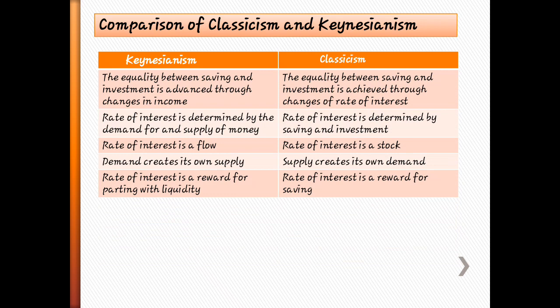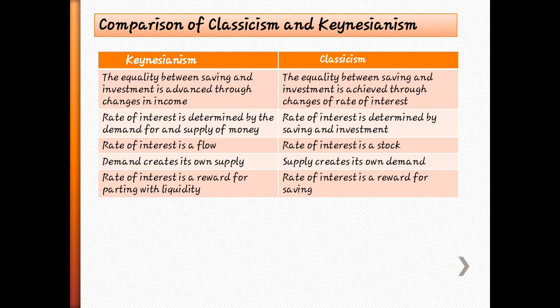Then Keynes explains the equality between saving and investment is achieved through changes in income. Here, equality between saving and investment is through changes in the rate of interest. Keynes said only changes in income determine it, whereas classicism says only the rate of interest determines the investment. Rate of interest determines the demand for and supply of money. Classicism said rate of interest is determined by saving and investment.